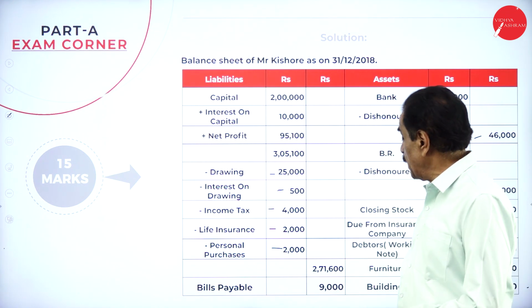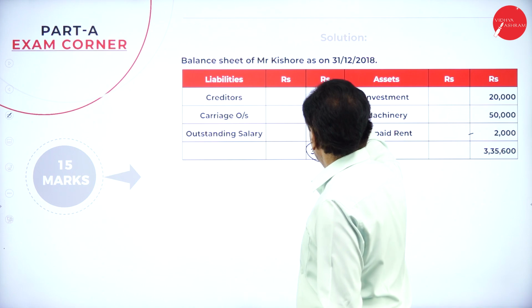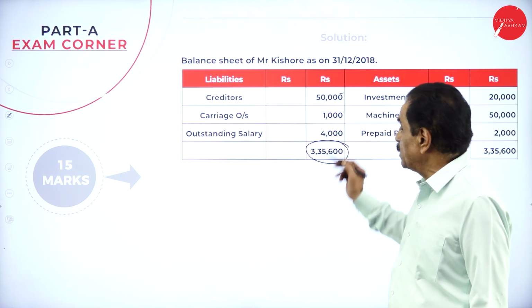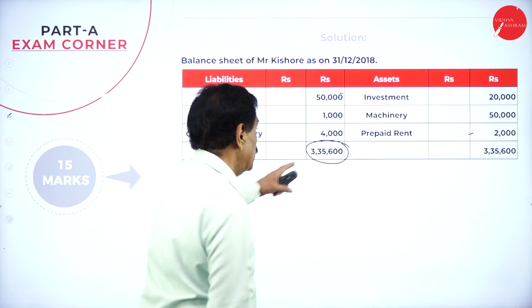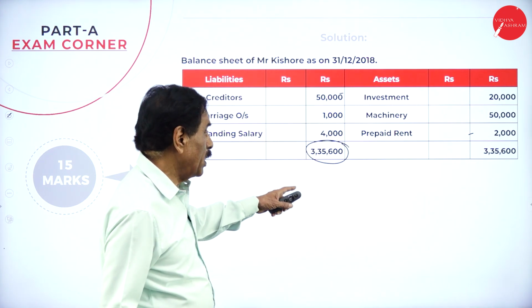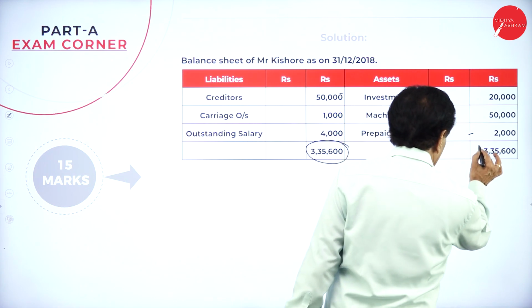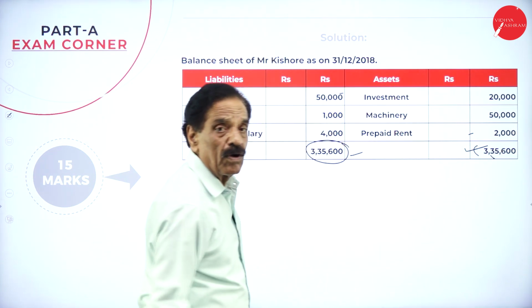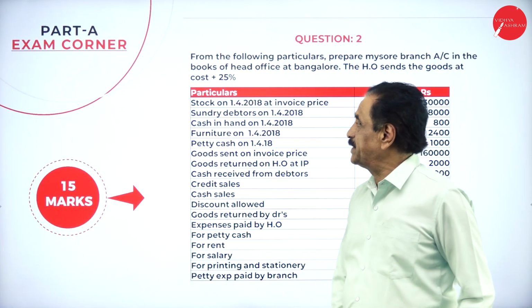2,71,600. Your bills payable is 9,000. Your creditor outstanding is 50,000. Carriage outstanding is 1,000. Outstanding salary as per the problem is 4,000. Totally it will tally for how much money? 3,35,600. Hope you understand. Now we'll go to the second problem.